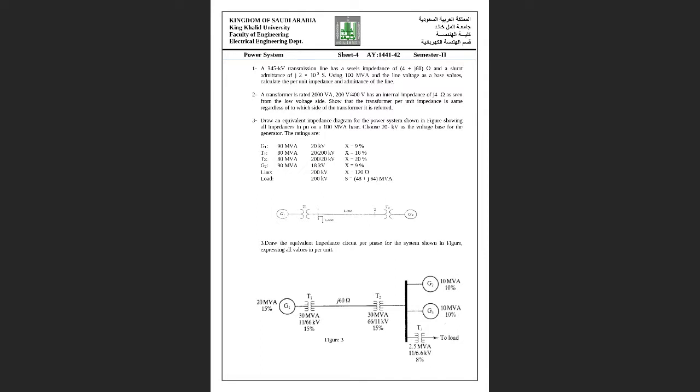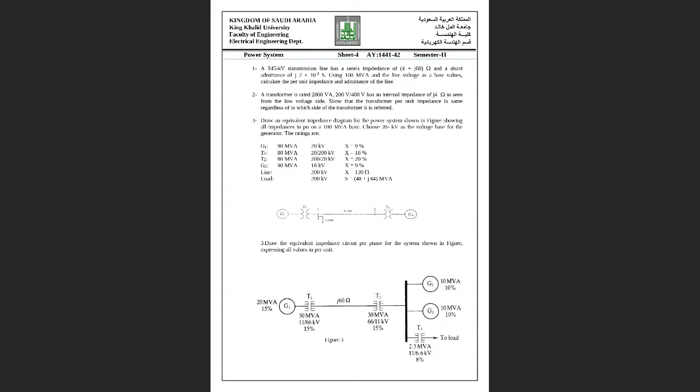Yes, but see, all these quantities, generator reactance, transformer reactance, line reactance, everything is in ohm. So the purpose of using the per unit system is that all the quantities should be in the same units. So when you convert this with the MVA and convert that with the ohms, that will not be correct.